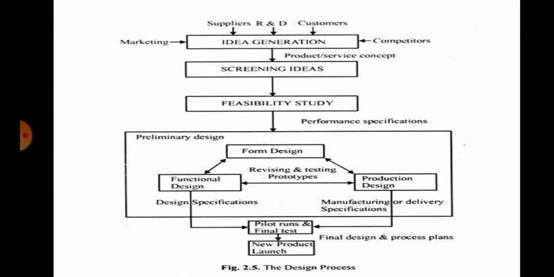In the preliminary design itself, the prototype will be built, okay, and it will be tested and changes will be made according to the requirement. So here you can see the arrow mark in both directions, because again it will be fed back to the form design. The design modifications will be done, and a new prototype will be built and tested again. All those things will be done in the preliminary design before pilot running and testing. So you have to understand this concept thoroughly, then explain it with the help of a neat diagram.